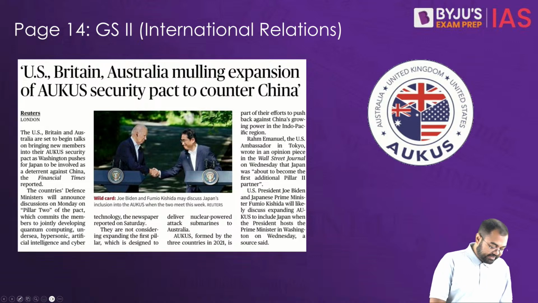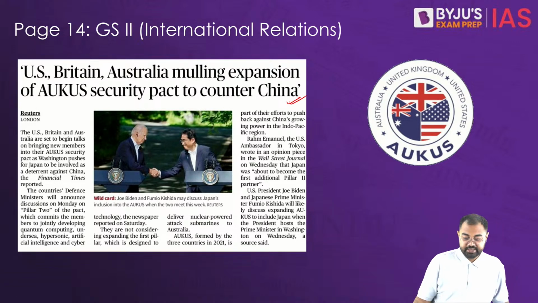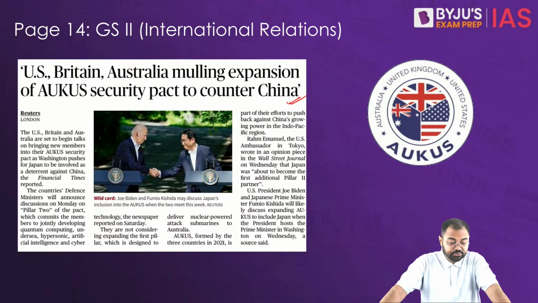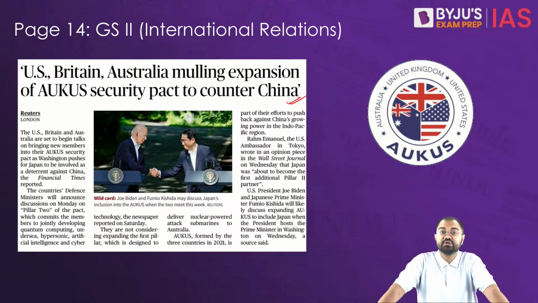Now coming to the next article on page number 14: US, Britain, Australia mulling expansion of AUKUS security pact to counter China. Overall, when it comes to AUKUS, this is a trilateral security pact among Australia, the United Kingdom, and the United States. It was announced in September 2021.